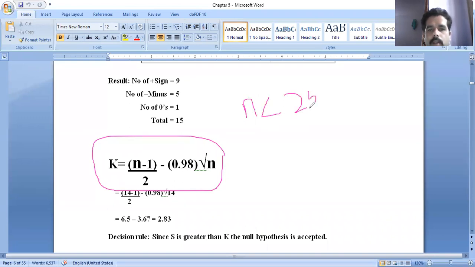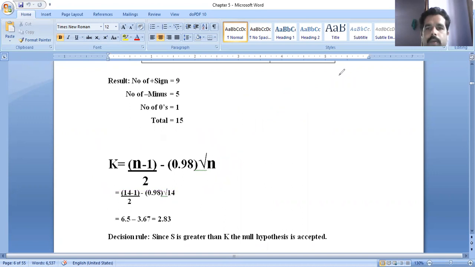So we call it a small sample sign test problem here. N is less than 25. When n is greater than 25, it is a large sample sign test here. So this is the formula for small samples, for both the sign tests.